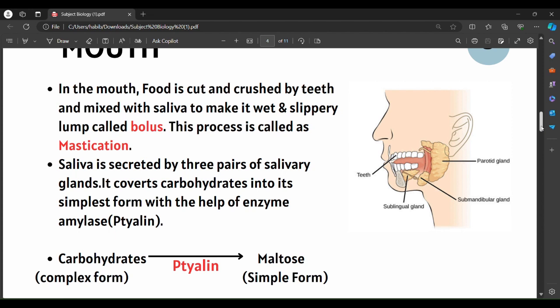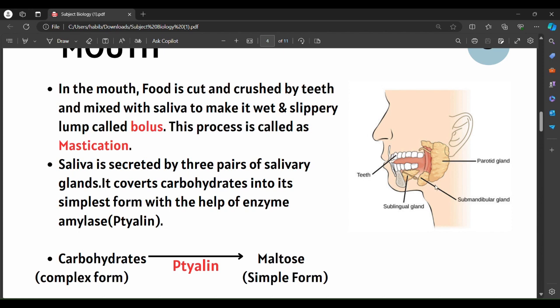And how is this saliva released in the mouth? It is secreted by three pairs of salivary glands: parotid glands, submandibular glands, and sublingual glands. These are the major glands involved in the breakdown of carbohydrates. Parotid glands are a pair, considered the largest of the three. Submandibular glands are present on either side of the jawline, and sublingual glands are present below the tongue.